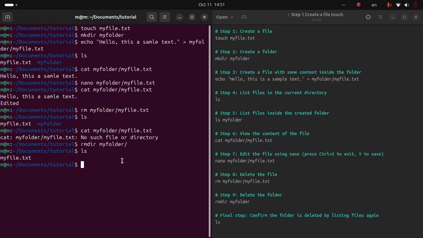If I want to delete myfile.txt, I can also use the rm command. So rm, that means remove, myfile.txt. Myfile.txt is removed. After ls, I can see that there is no file and there is no folder.